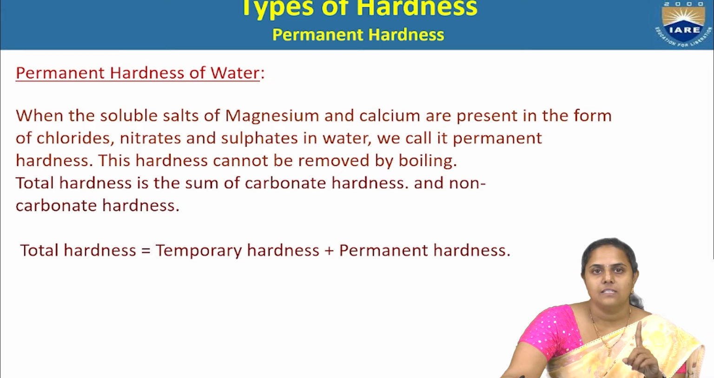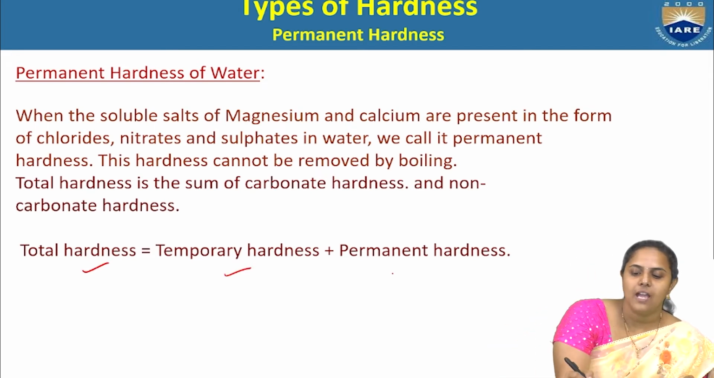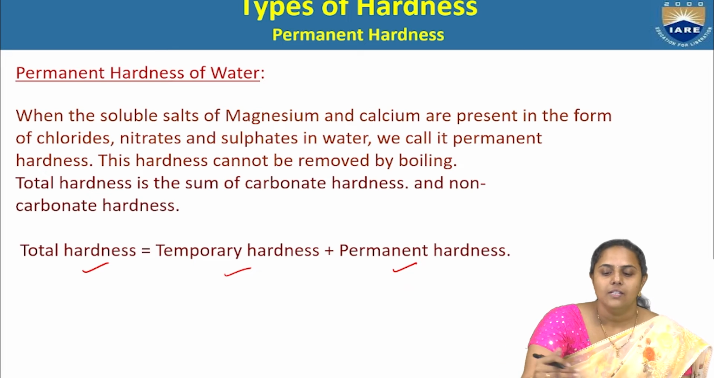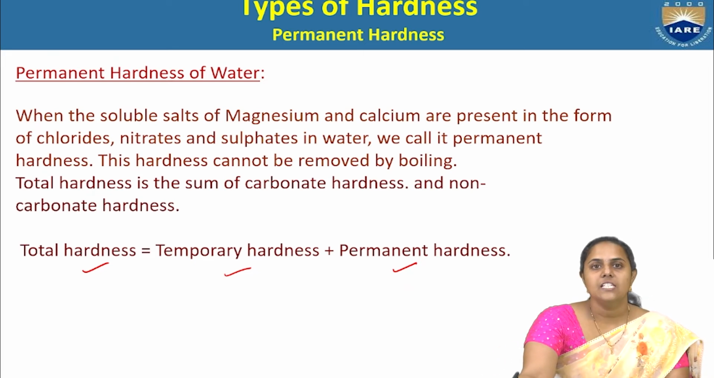So, temporary hardness is caused because of the carbonates and bicarbonates of calcium and magnesium. Permanent hardness is caused because of the presence of chlorides, sulfates and nitrates of calcium and magnesium. So overall, total hardness is the sum of temporary hardness and permanent hardness. This one you have to keep in mind because we will be working out problems in the further slides where this is used. Total hardness means temporary hardness plus permanent hardness.